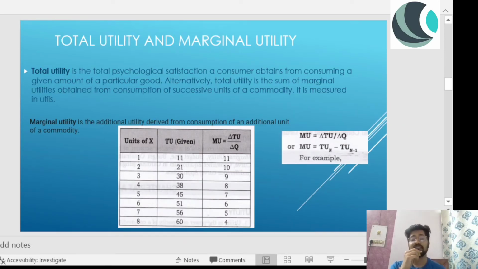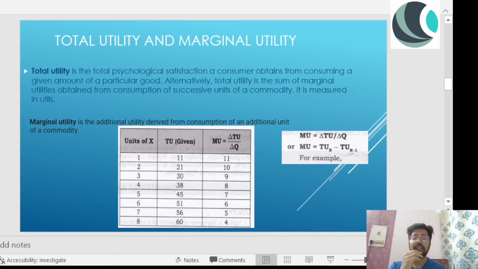Now the next concept that I think most of you must be aware of: total utility and marginal utility. So total utility is the total psychological satisfaction a consumer obtains from consuming a given amount of a particular good. Alternatively, total utility is the sum of marginal utilities obtained from consumption of successive units of a commodity, and it is measured in utils.